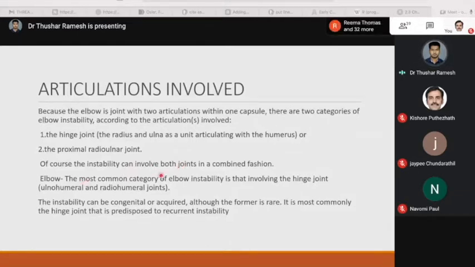The most common category of elbow instability is that involving the hinge joint, that is the ulnohumeral and radiohumeral joints. The instability can be congenital or acquired, although the former is rare. It is commonly the hinge joint that is predisposed to recurrent instability.